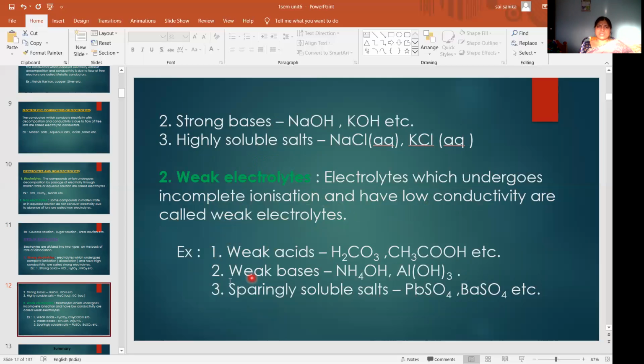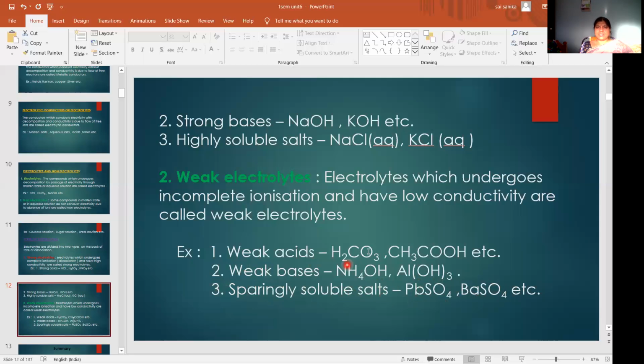Examples: weak acids, weak bases, and sparingly soluble salts. That means they won't dissolve that easily, only slightly dissolve, so slightly soluble salts like PbSO4 and BaSO4, where some precipitate will be observed.